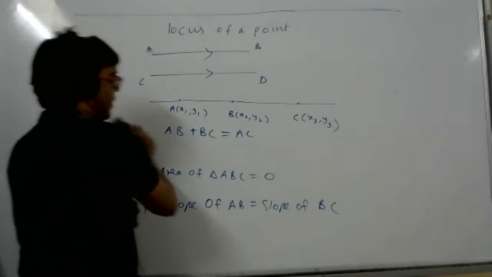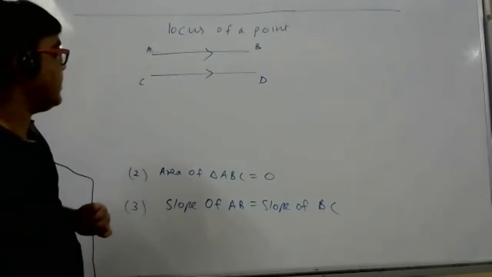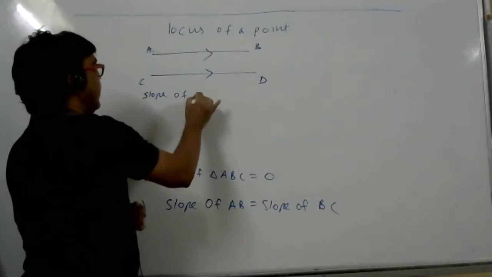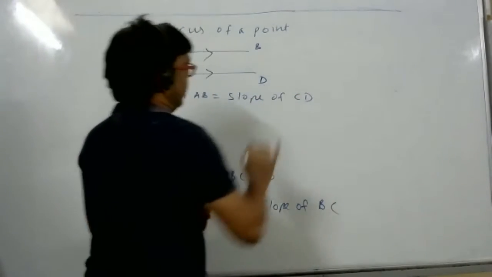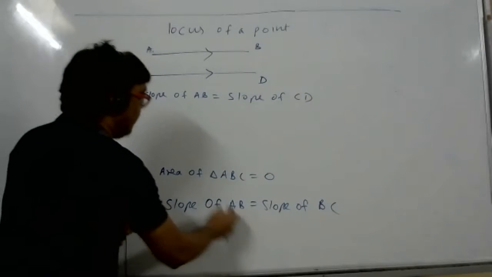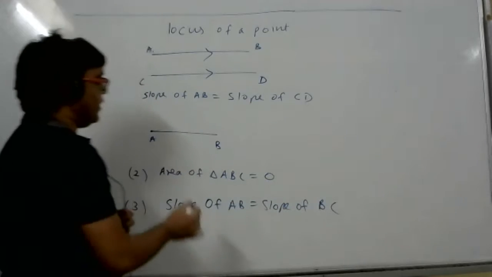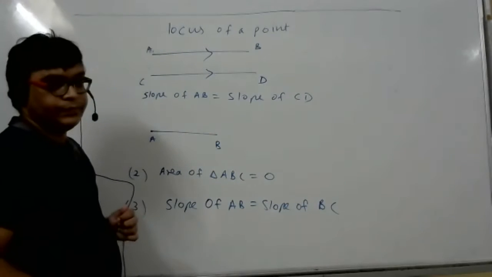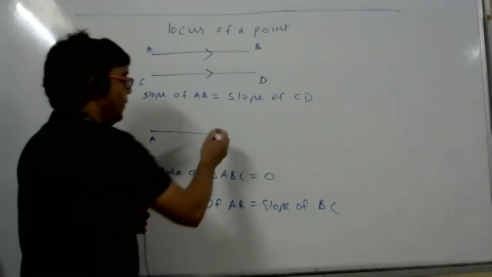In the parallel case, the slopes will be equal, slope of AB equals slope of CD, and the points are not collinear, the lines are parallel. But where is BC, above or below AB? Along AB, there is no other option.